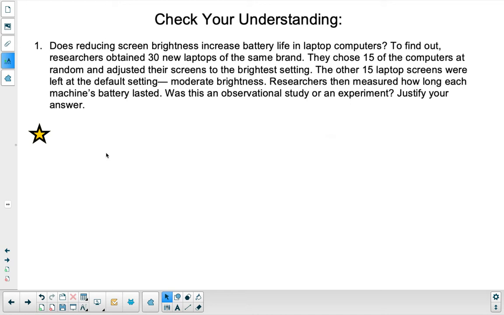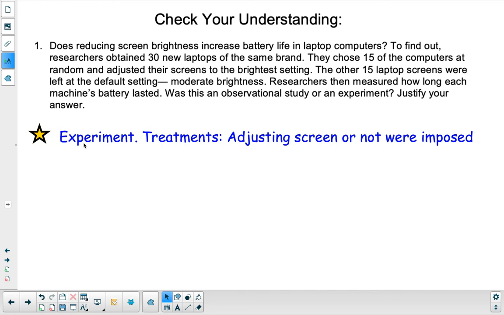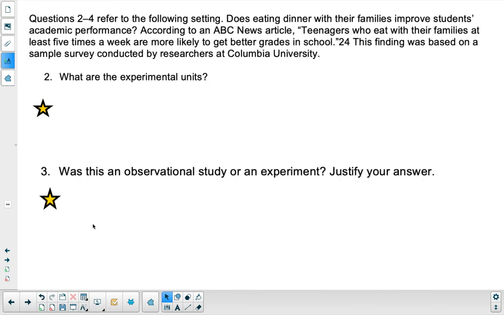Was this an observational study or an experiment? Justify your answer. So when you're answering this question, you want to look at how the researchers set this up or if they were just collecting data and analyzing it, and they imposed the treatment. So this is an experiment. The treatments of brightness, they were imposed. Adjusting screen or not, that was imposed.